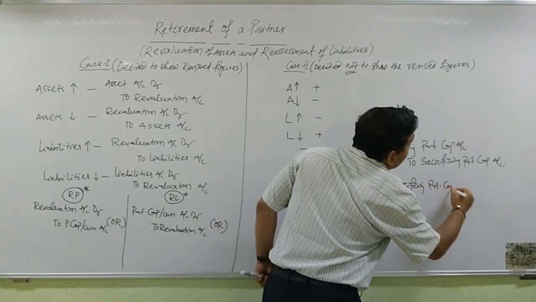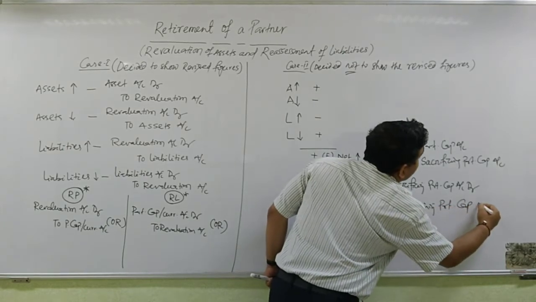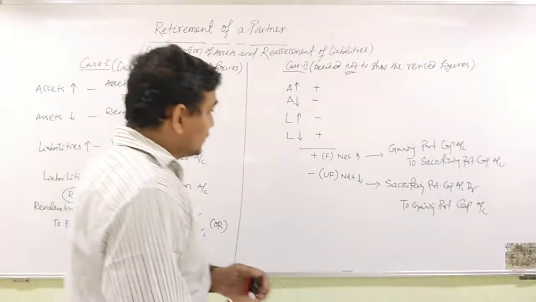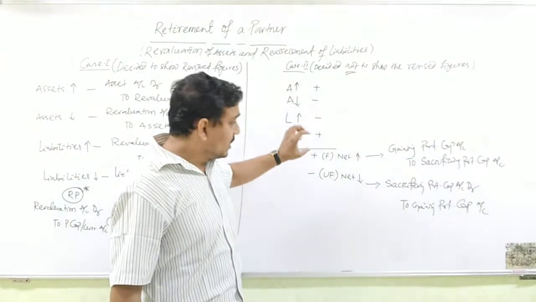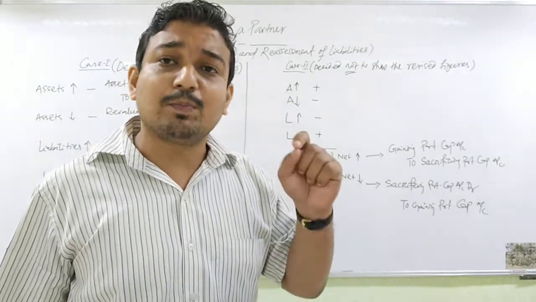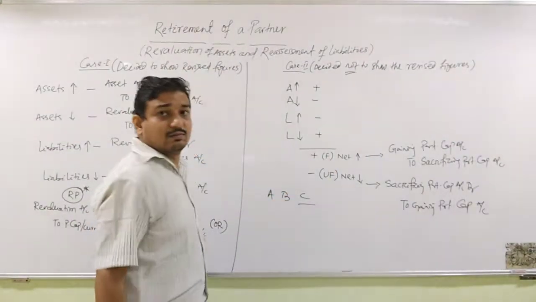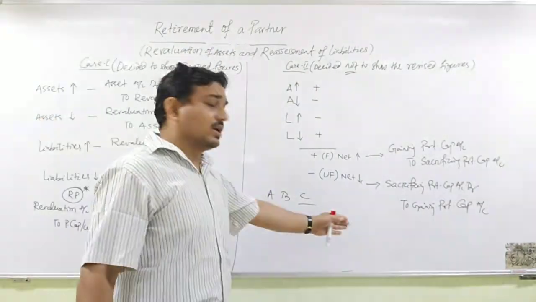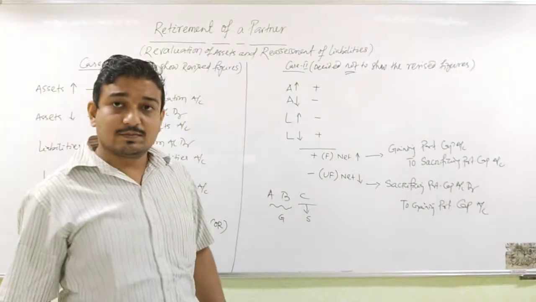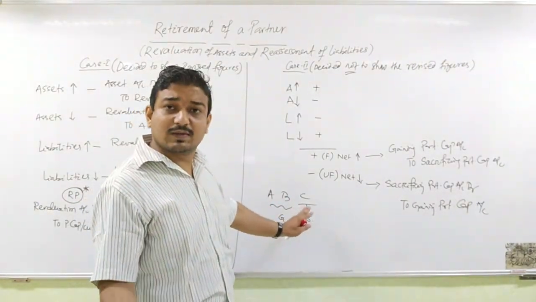Sacrificing partners' capital account debited to gaining partners' capital account. So how will this figure be calculated? Whatever the increase or decrease is, that same figure we will directly multiply with the sacrificing share and gaining share of individual partners. Suppose A, B, C are partners, C is retiring, and only this much is given: A, B, C in 3:2:1 and C retires. That means C will be the sacrificing partner, and A and B will be the gaining partners. So whatever figure comes, multiply it with the individual gain of A and B, and the figure will come out.